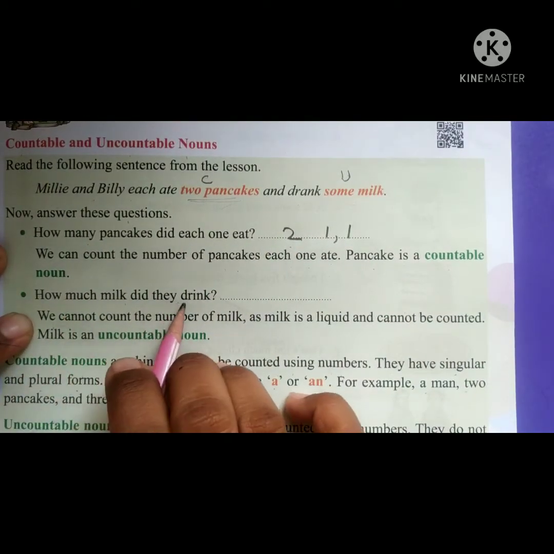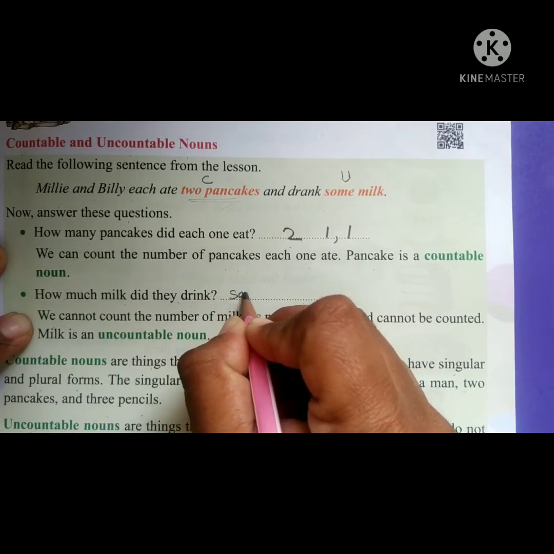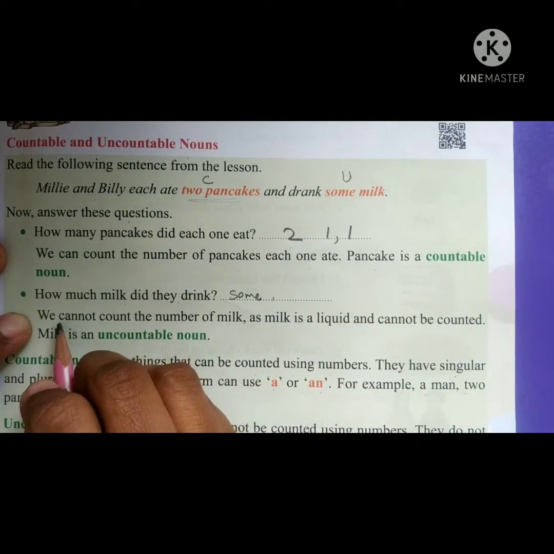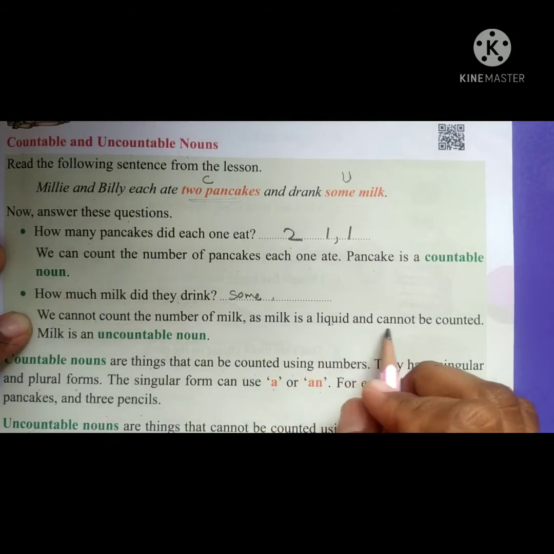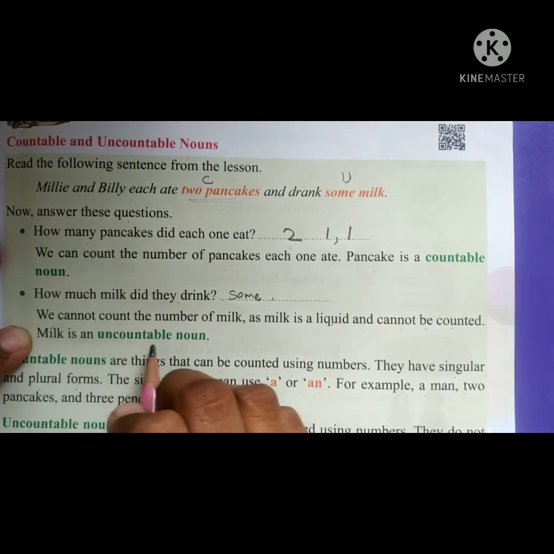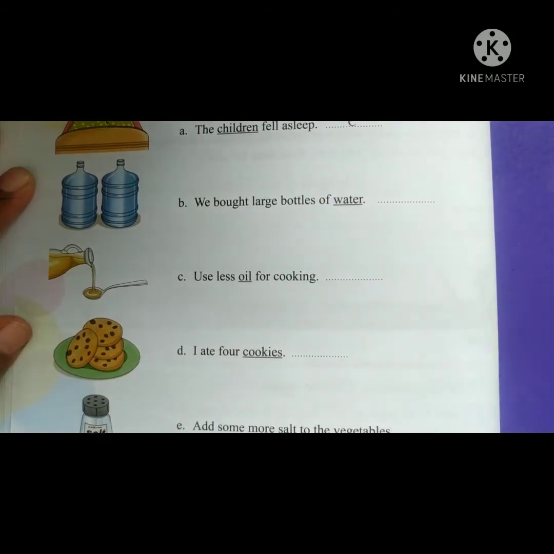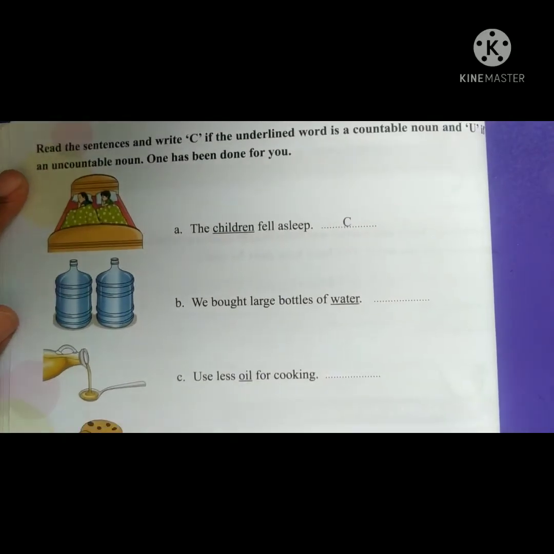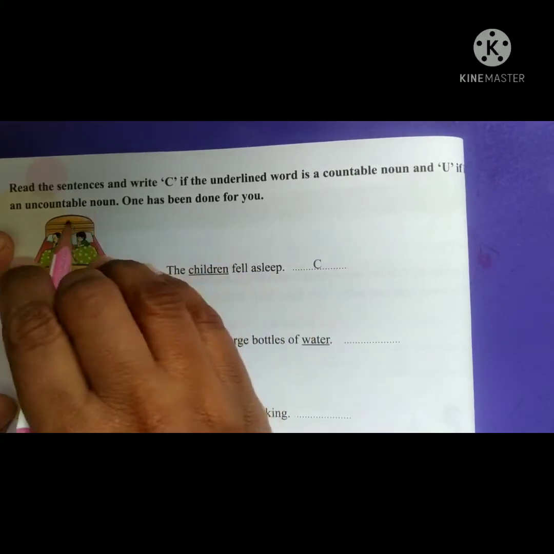How much milk did they drink? They drank some milk. Okay. Some means how can we count? We cannot count the number of milk, as milk is liquid and cannot be counted, as milk is an uncountable noun. Children, here whichever things we can count, they are countable, and whichever things we cannot count, they are uncountable. Let us see with some examples.